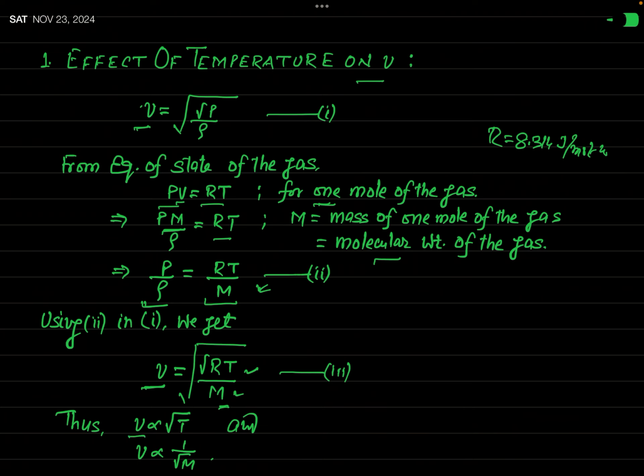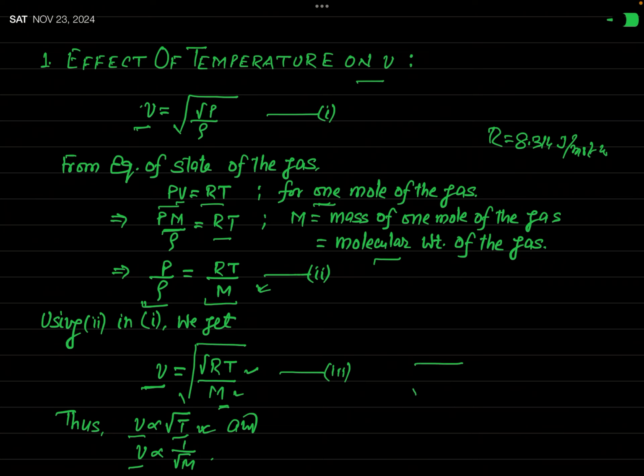In that condition, for a given gas, velocity of sound is proportional to the square root of the absolute temperature. So you can see with increase in temperature, velocity of sound will increase. If sound is traveling through air and the temperature of the air gets increased, velocity will increase. On the other hand, this velocity of sound is inversely proportional to the square root of the molecular mass or molecular weight of the gas. So in heavier gas, sound travels slowly.